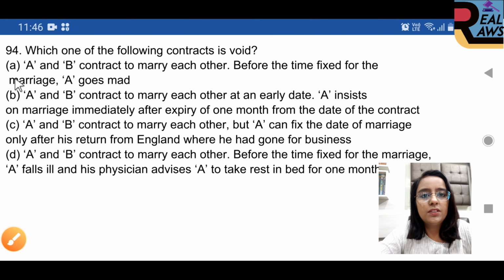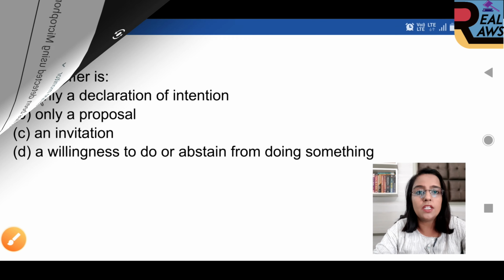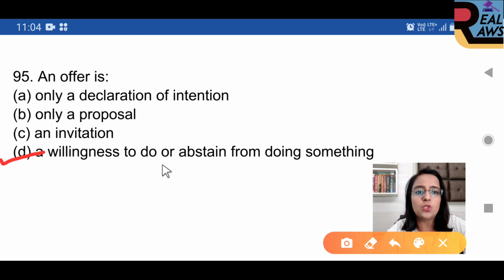Question 94. Which one of the following contracts is void? Option A is right. A and B contract to marry each other. Before the time fixed for the marriage, A goes mad. Question 95. An offer is, its answer is D, a willingness to do or abstain from doing something.